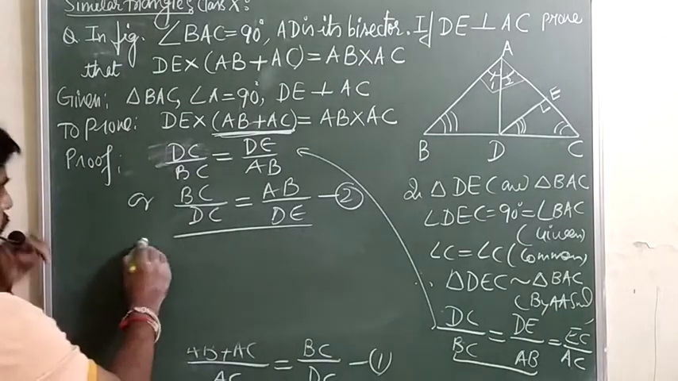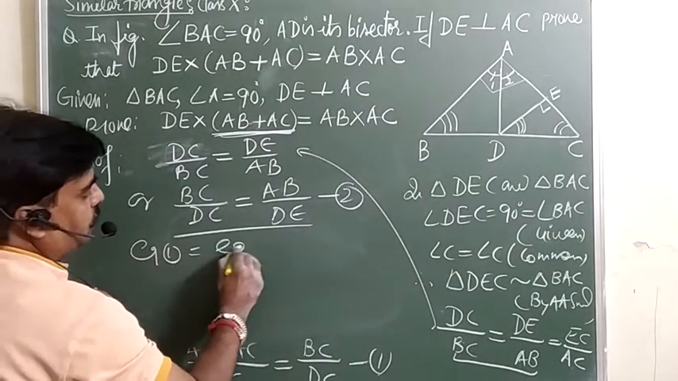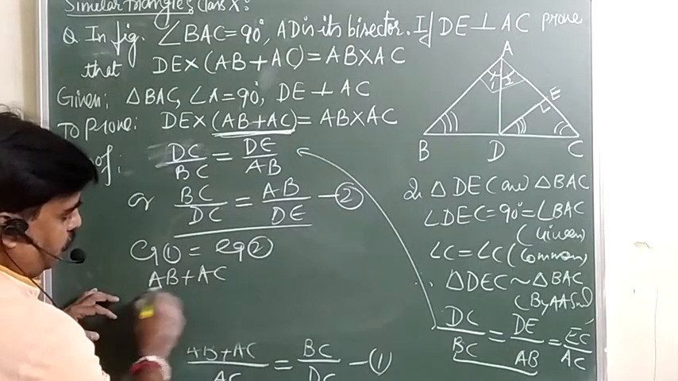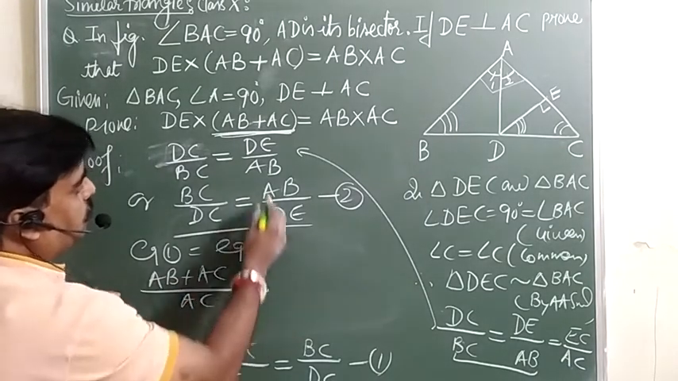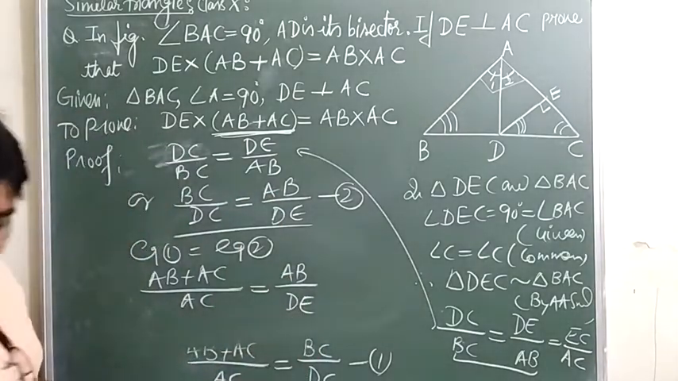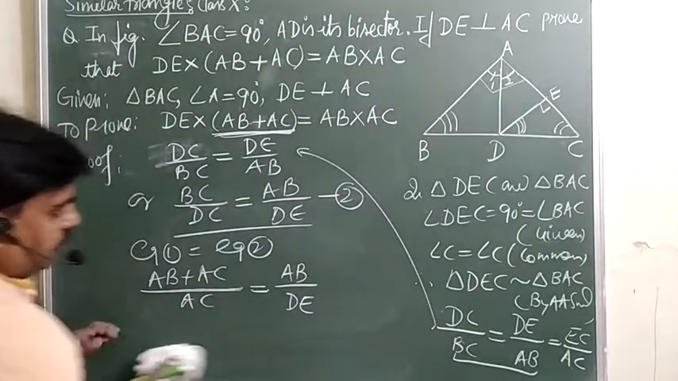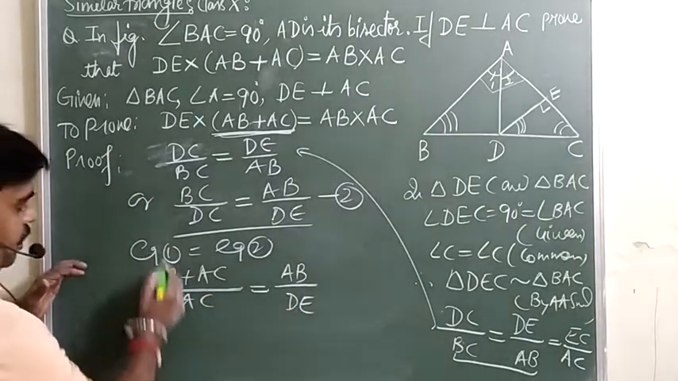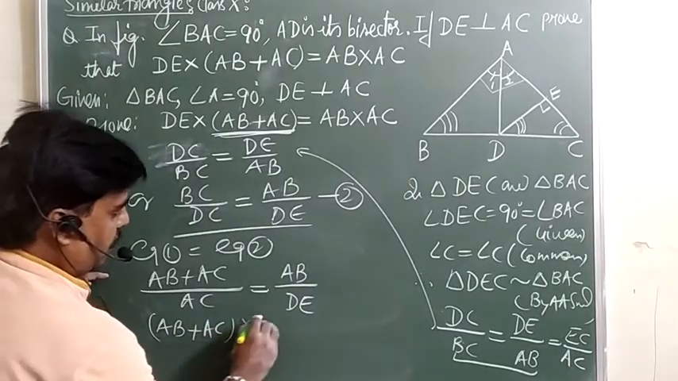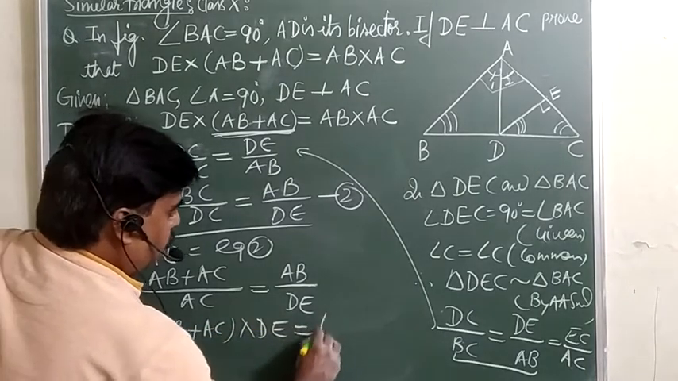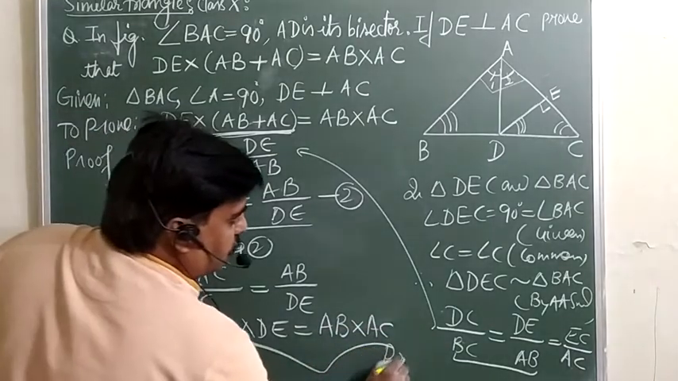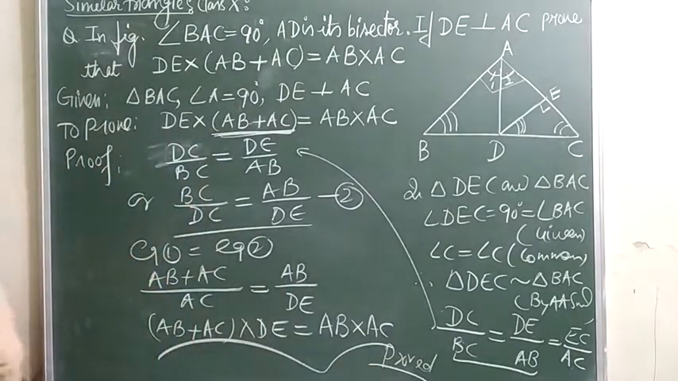So therefore you can say equation 1 is equal to equation 2. So what will we get? This is AB plus AC over AC is equal to AB over DE. You can do the cross multiplication here only. You will get AB plus AC into DE is equal to AB into AC, which you wanted to prove. This is your proof. Have a look.